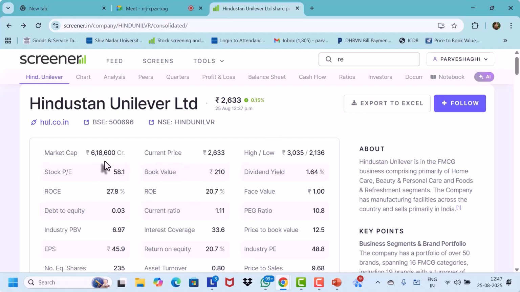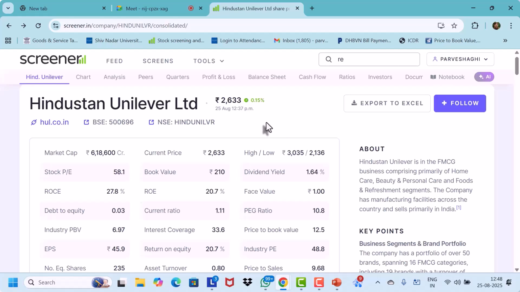Okay, now this is high and low. That means during 1 year, what was the highest value? What is the highest value, Shrishti? It is 3,035 rupees. Is the current price lower than the high, or is it almost the same? Lower. Today it is 2633. Okay, so that means the high was 3035 and the lowest price during the year has been 2136, which is substantially lower than the current price.